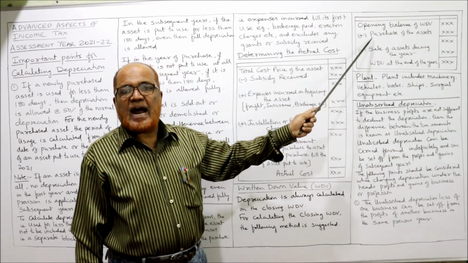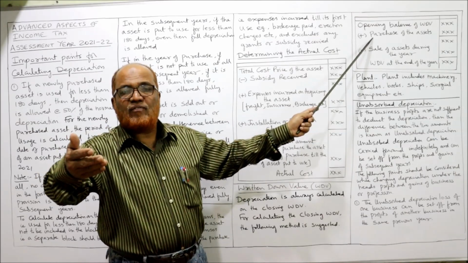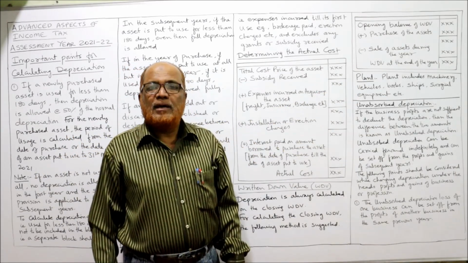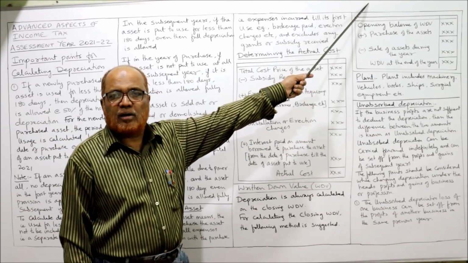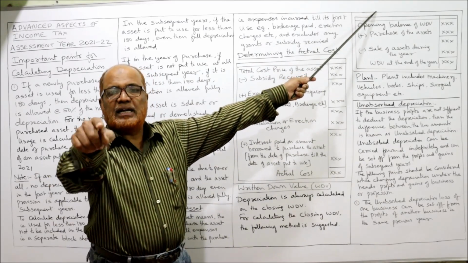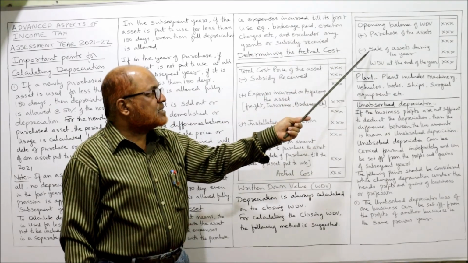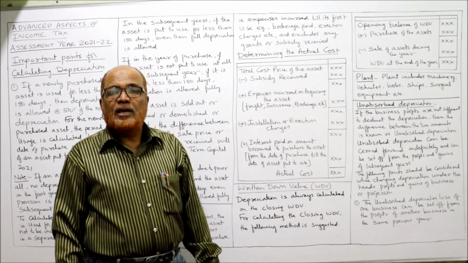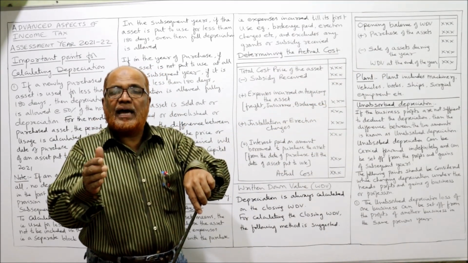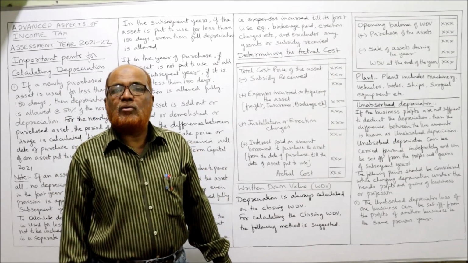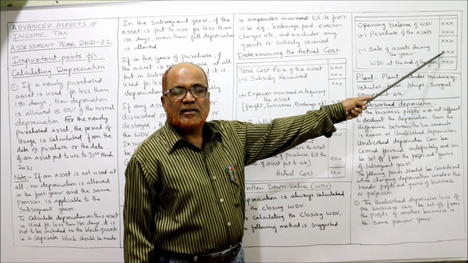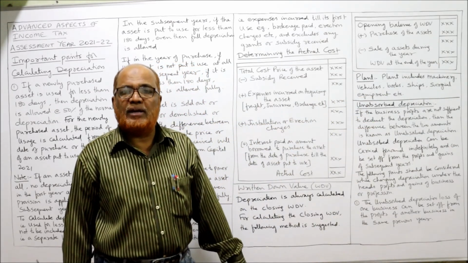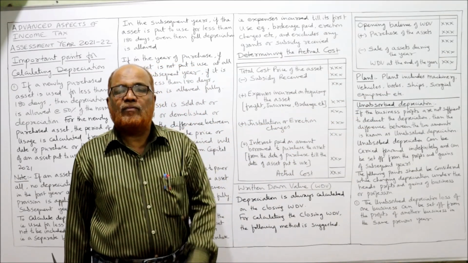To this we add purchase of assets during the year. If any asset is purchased during the year in this block, that asset will be added. Less sale of asset during the year. If in this block any asset is sold, whatever is the sale price, that sale price will be deducted. Then we'll get the closing WDV, or written down value, at the end of it.